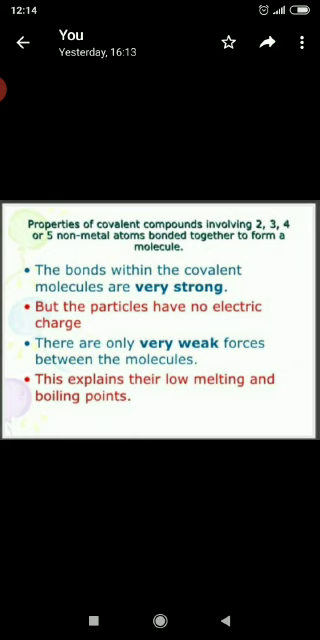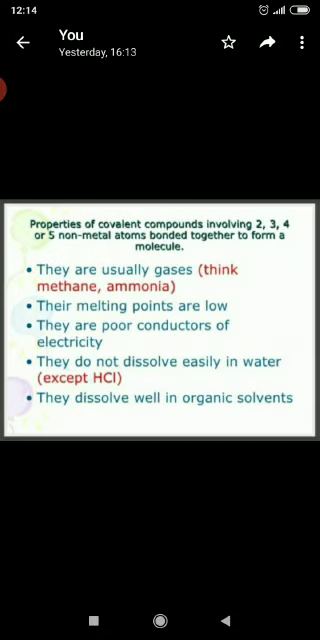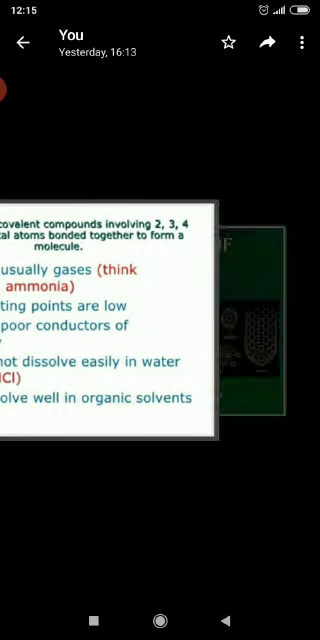The bonds within covalent molecules are very strong, but the particles have no electric charge. There are only weak forces between the molecules. This explains their low melting and boiling points. They are usually gases. Their melting points are low. They are poor conductors of electricity. They do not dissolve in water except hydrochloric acid, and they dissolve well in organic solvents.